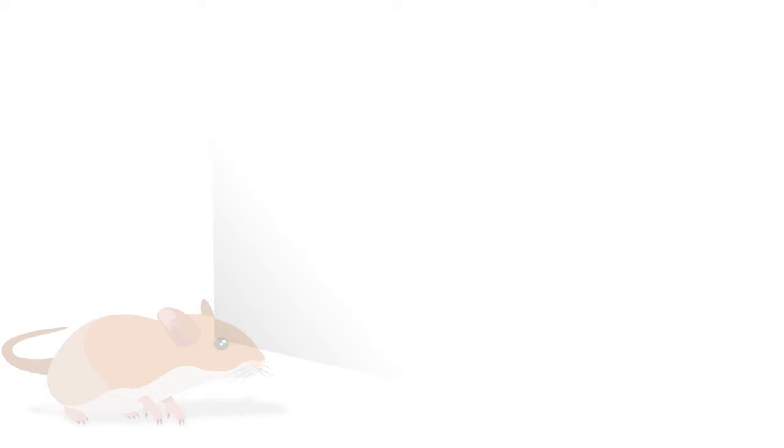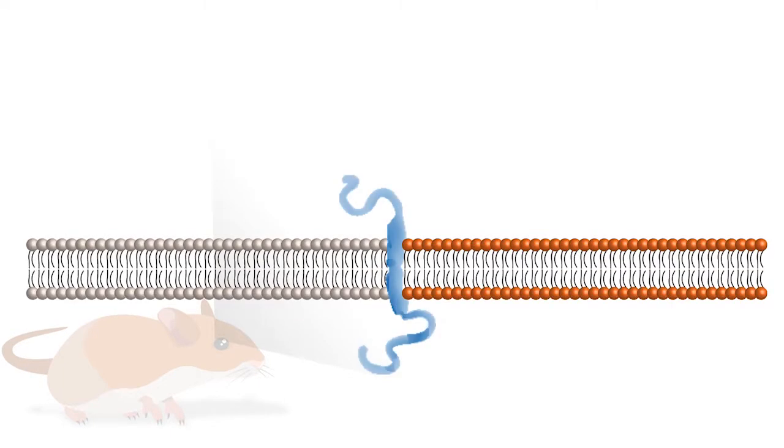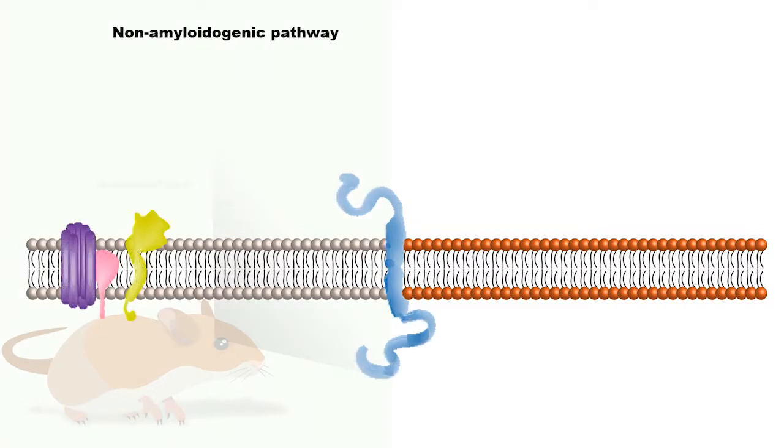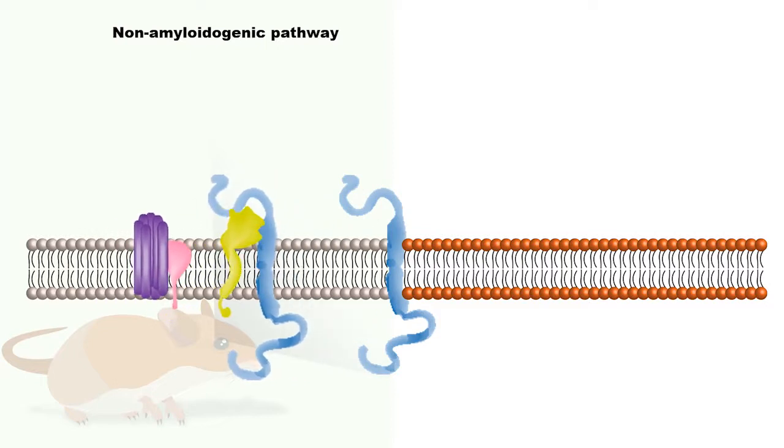In the first way, amyloid beta peptides are not released into the environment as the final product. The first enzymatic cleavage is performed by alpha secretase in the amyloid beta domain, and the second enzymatic cleavage reaction is observed. This way is called the non-amyloidogenic pathway.